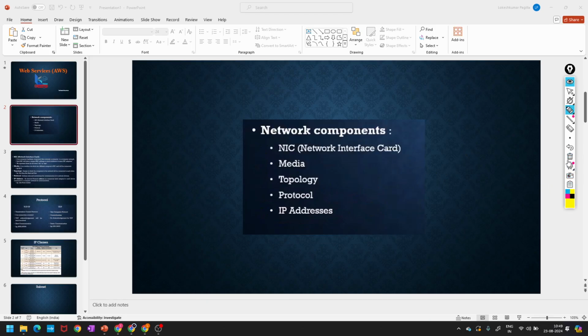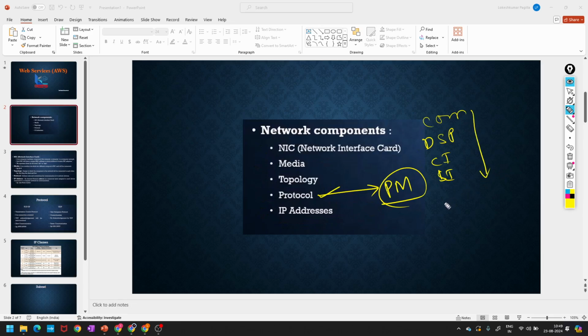Next is protocol. What is protocol? You might have heard about protocols. If the PM comes, we have to follow some protocols. The SI, the CI, the DSP, the commissioner follow some protocols when the PM visits your city.